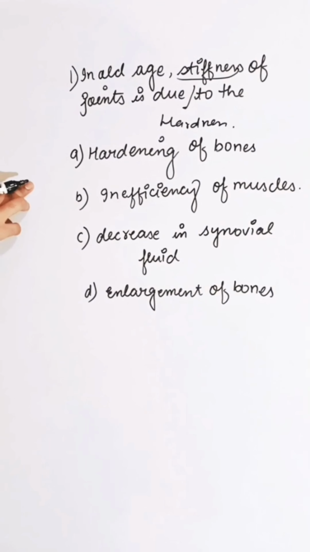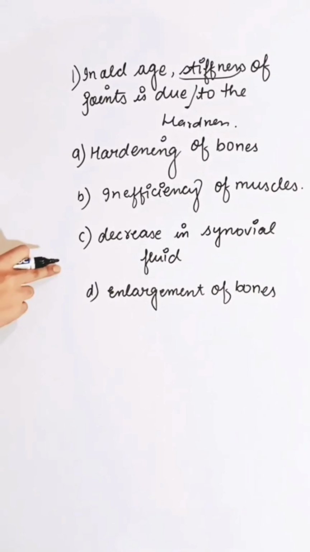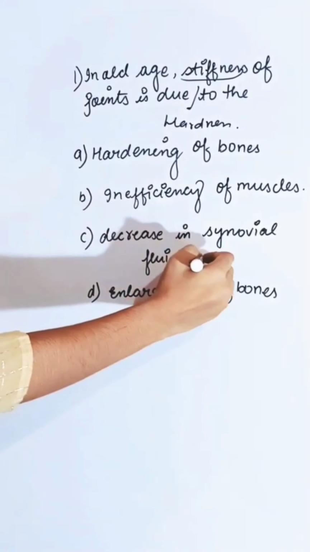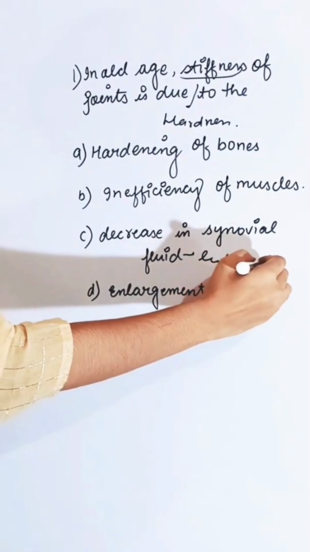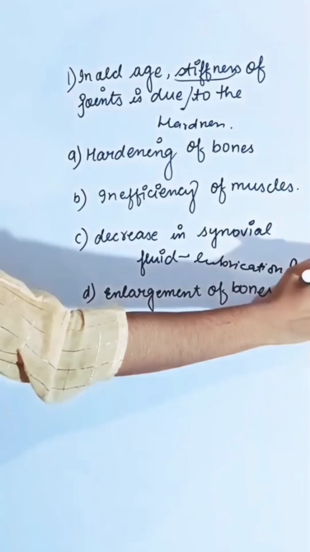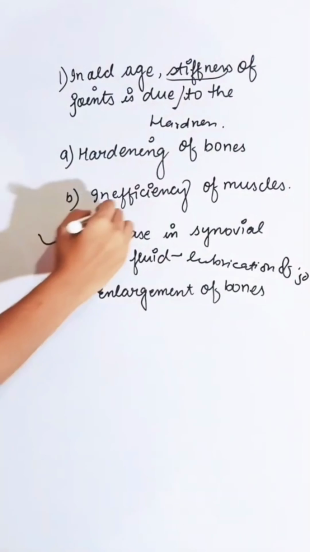In older age, stiffness of joint is due to the decrease in synovial fluid. Synovial fluid helps in lubrication of joints. So correct answer is C.